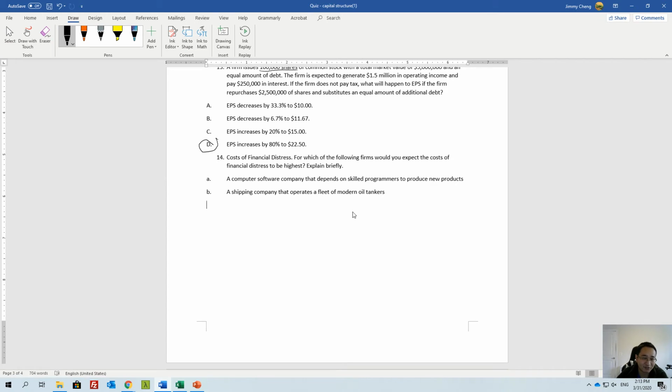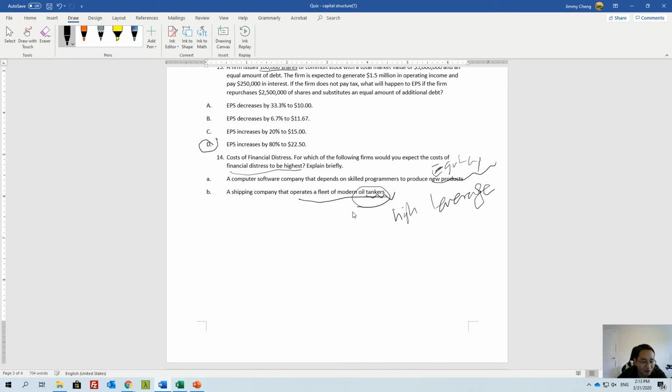Cost of financial distress. For which of the following firms would you expect the cost of financial distress to be highest? Explain briefly. So basically, which company is the most leveraged? Company software that depends on scale. I mean, a lot of those new startups are all equity financed. Okay, ship company operates a fleet of modern oil tankers. They don't even do oil. Okay, they do tankers. So it will be very high leverage.